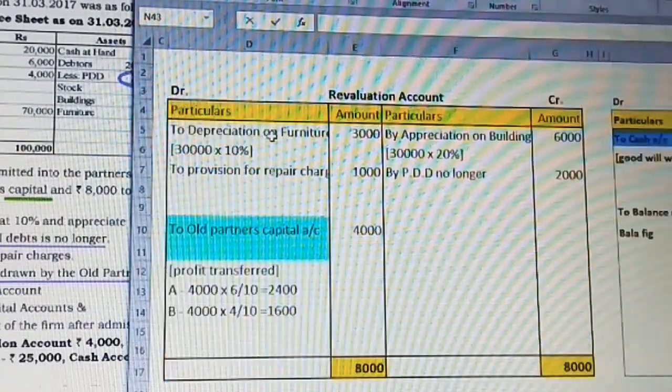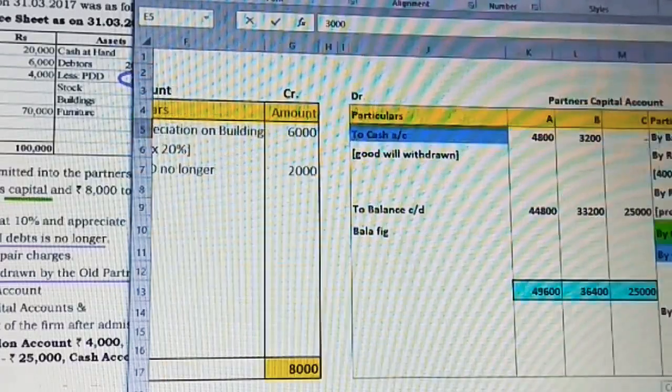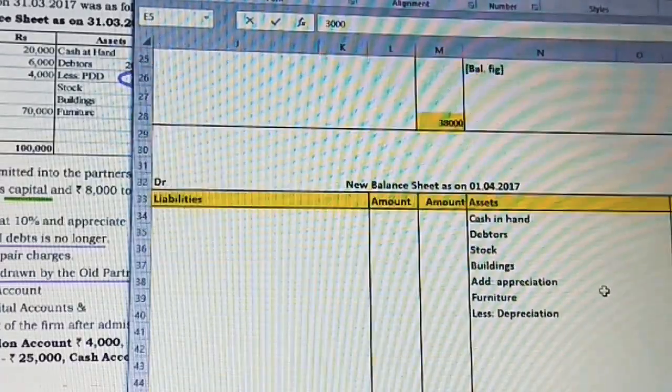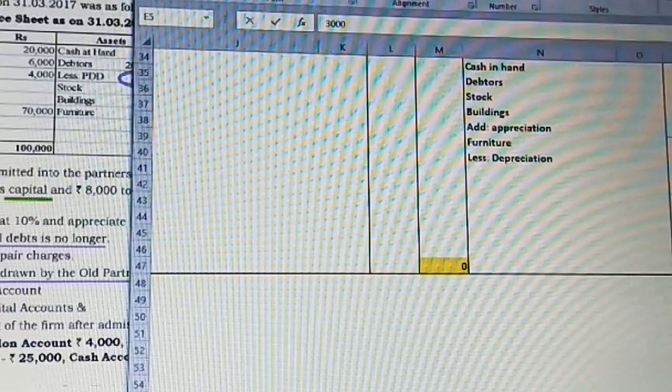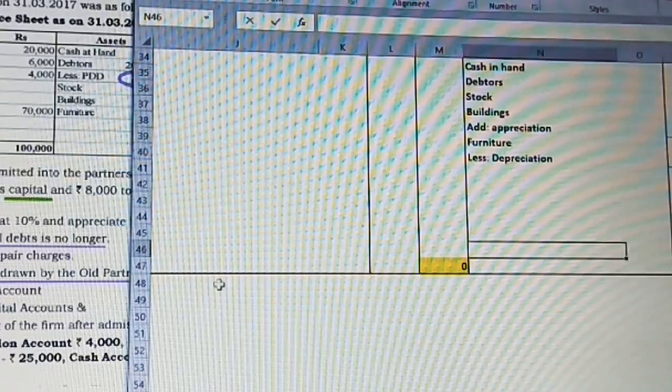Just observe, revaluation, depreciation on the debit side, 3,000 is the furniture value. So I'm going to take this 3,000. So this is going to be minus. So 27,000 is going to be the adjusted value, in the outer column. So we have completed now.